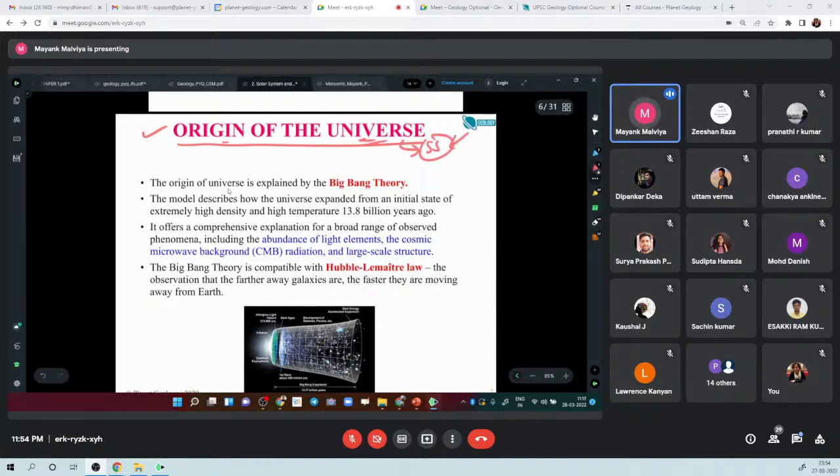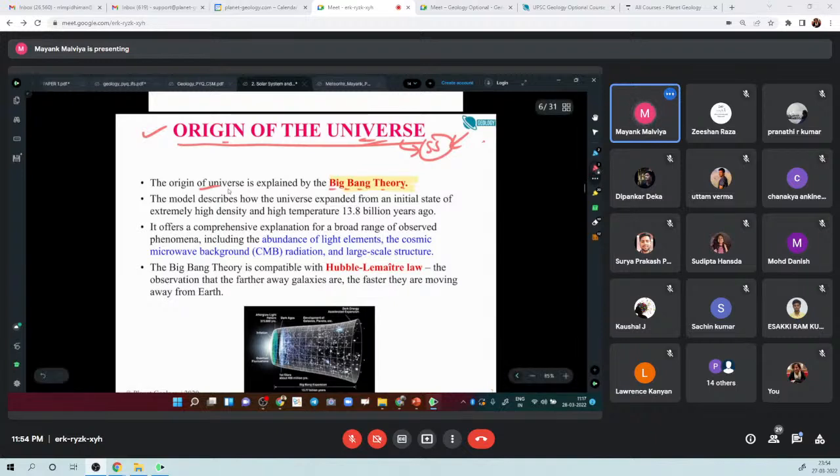But ultimately, we have to come to the solar system. So it is just a background story. We'll just go through an overview of this topic, and then we'll move on to the solar system, right? So we don't have to go into much detail. And we all know that the origin of the universe is explained by the Big Bang theory, right? It is a very commonsensical thing. So what is Big Bang theory?